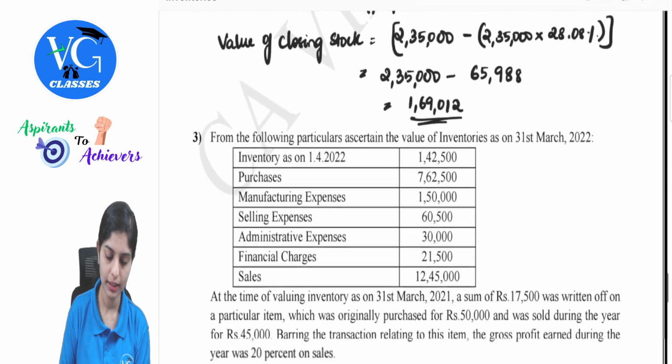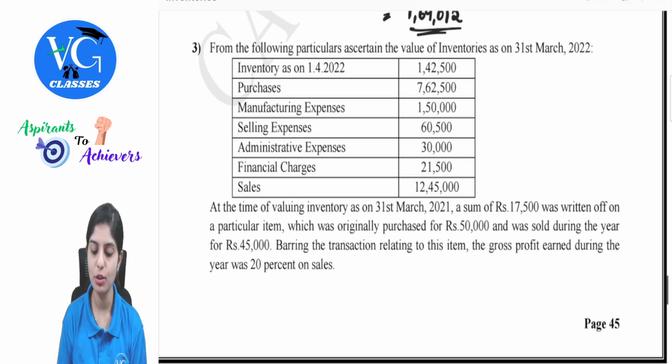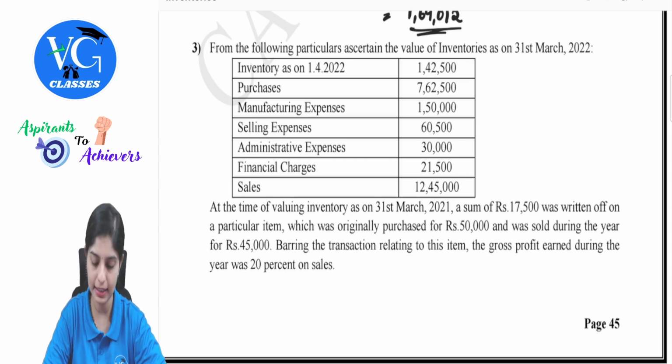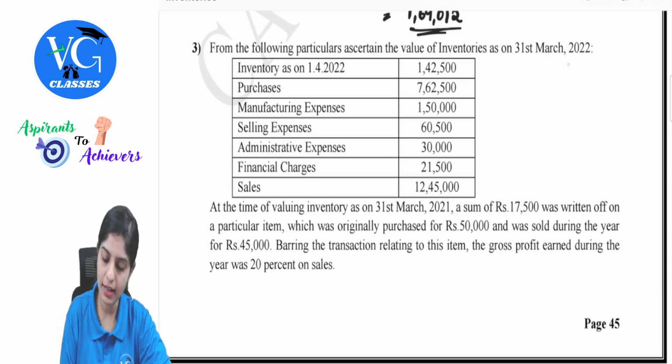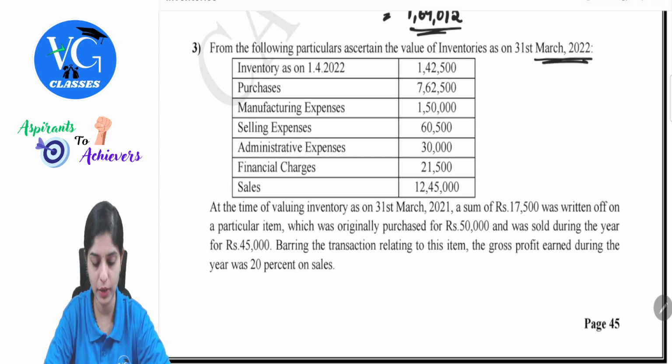Yes. Next. From the following particulars, ascertain the value of inventories as on 31st March 2022. Similar question, but few more variations are there. Let's understand this. Inventory as on 1st April 2022. So they are giving us the value of details as on 31st March 2022.